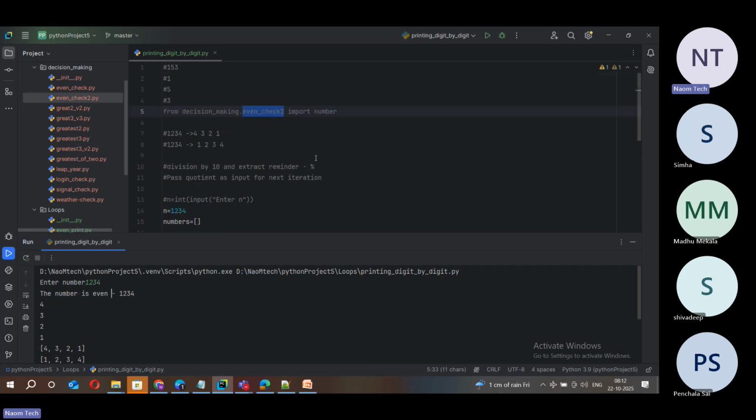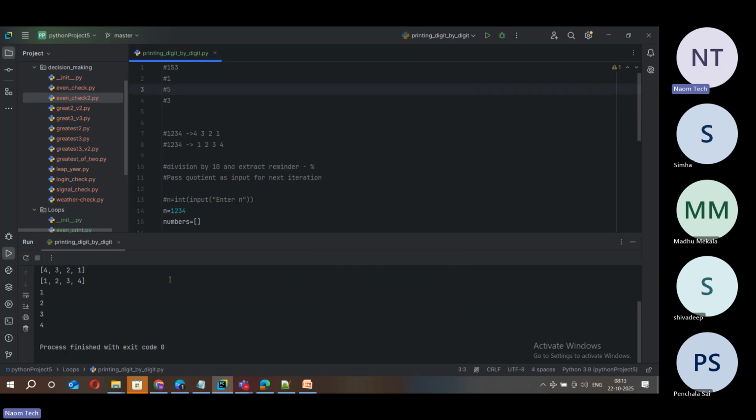Okay, so I did check it, and the reason why we are seeing that "even check, odd check" output is because of this. We can remove this somehow, because while running the program, that even check program got imported into this program. So that's why we are also seeing whether it is even or odd. Now if I save this and run it again, you can see that you don't see that output anymore. You got it right.